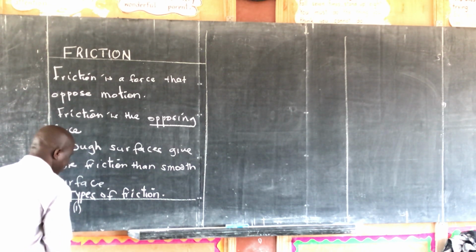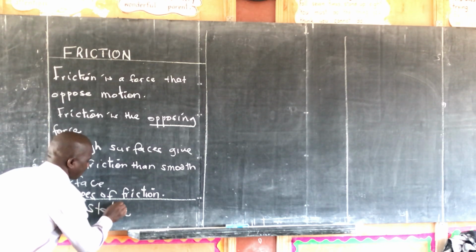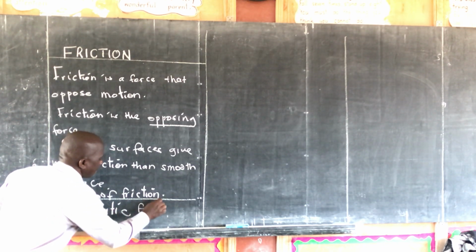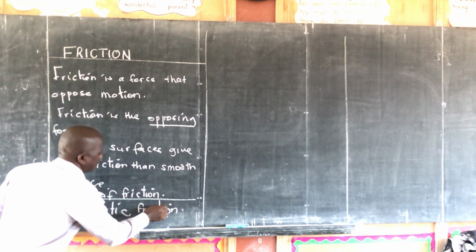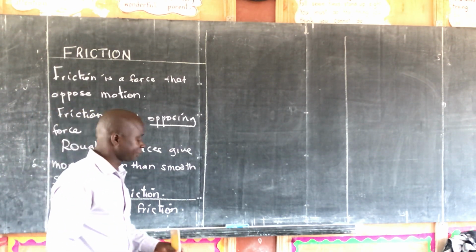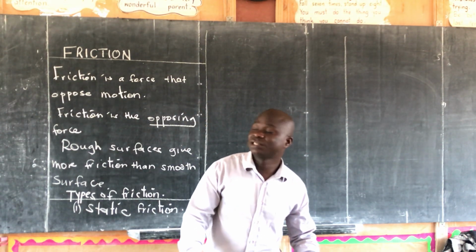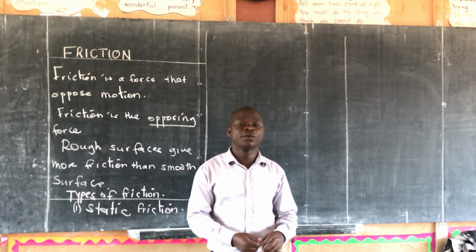Roman number 1, we have static friction. When I talk about static, this word is not new to you.